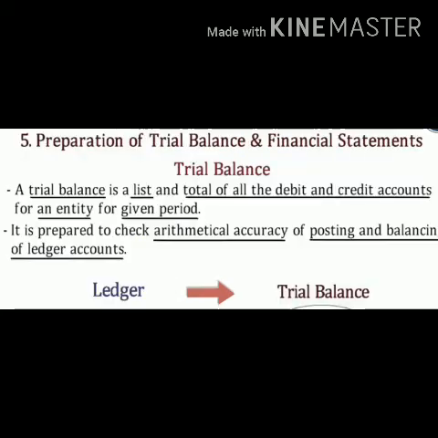Now fifth is preparation of the trial balance and the financial statements. This is the last part of this chapter in your book. What do you mean by the term trial balance? Trial balance is a list and total of all the debit and credit accounts of an entity for a given period. It is prepared to check the arithmetical accuracy of posting and balancing of the ledger accounts. So after posting to the ledger, we prepare the trial balance to list out the debits and credits.